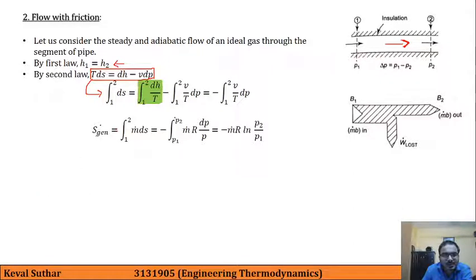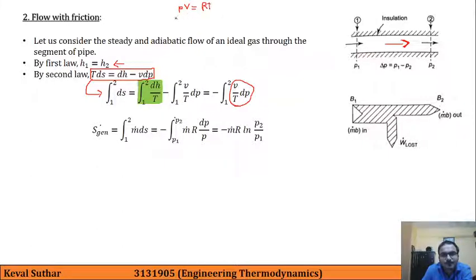And here S generation is given by the integration from 1 to 2 of m dot ds. So here, instead of this ds, we have written this. Now you need to be very careful about this simplification. Let us say we write PV equal to RT.